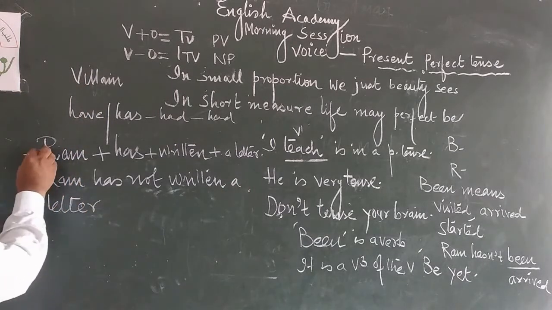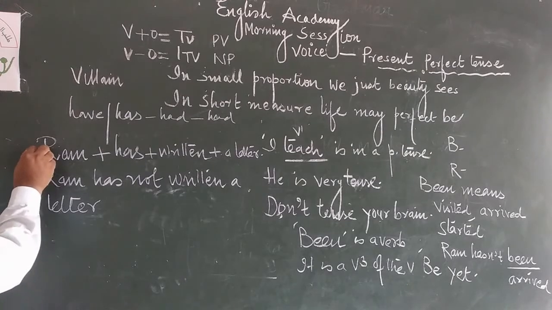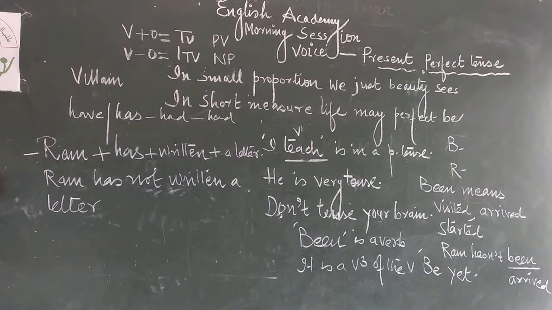This first one is positive sentence, and you can say positive statement sentence, declarative sentence, affirmative sentence, assertive sentence. It has many names. Remember them. Now the second sentence is negative sentence because not is here.